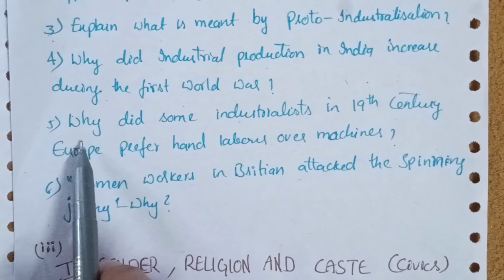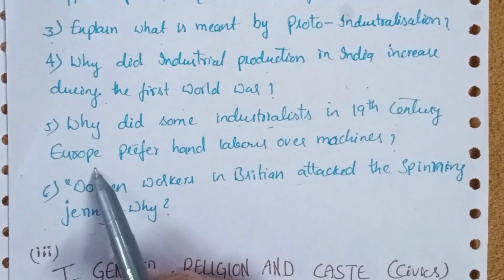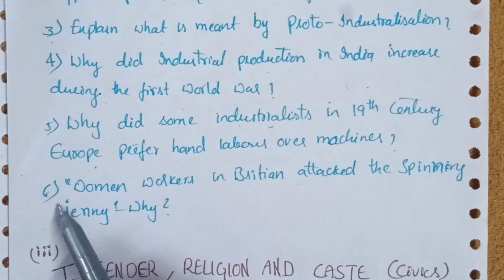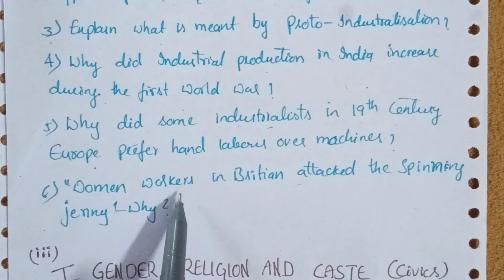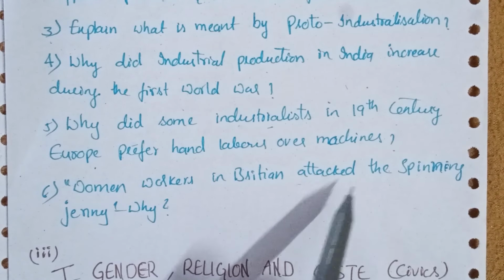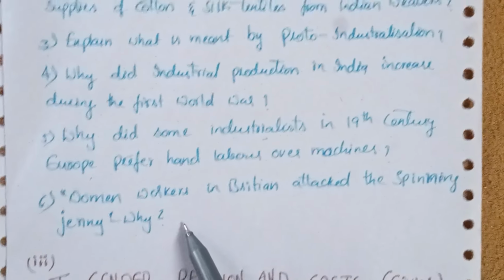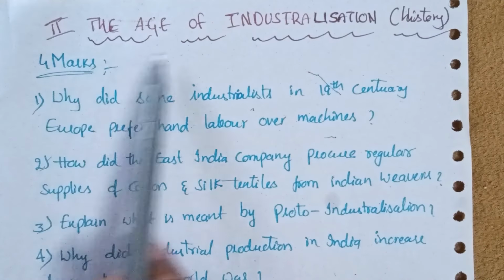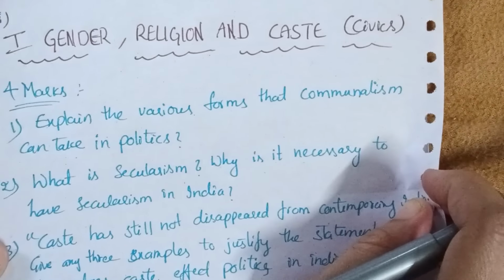Next, fifth question, why did some industrialists in 19th century Europe prefer hand labor over machines? Next, last question, women workers in Britain attacked the spinning jenny. Why? Okay guys, these 6 questions are very most important for 4 marks from this chapter, history. Got it? Now we'll move to the civics chapter.